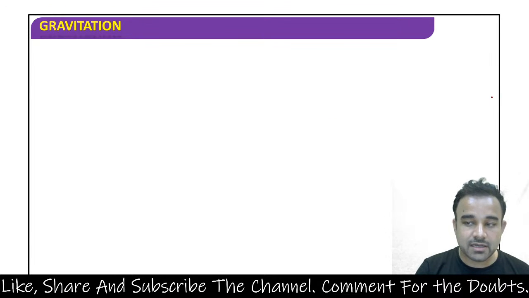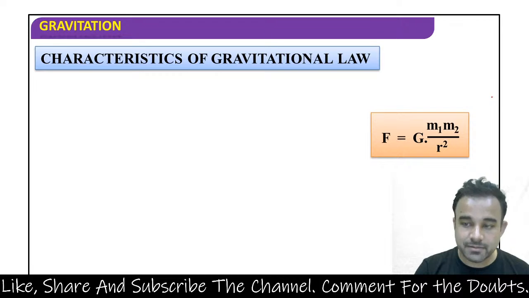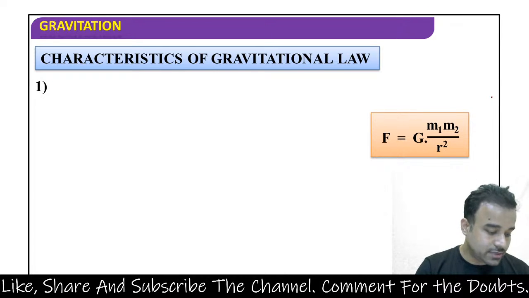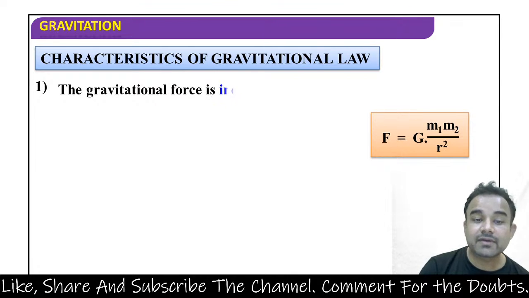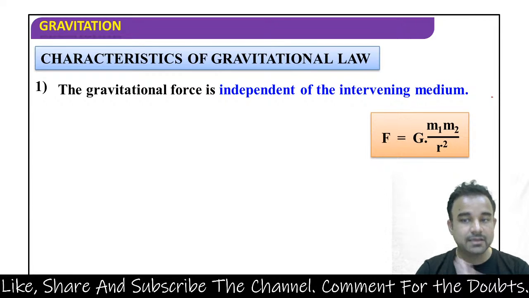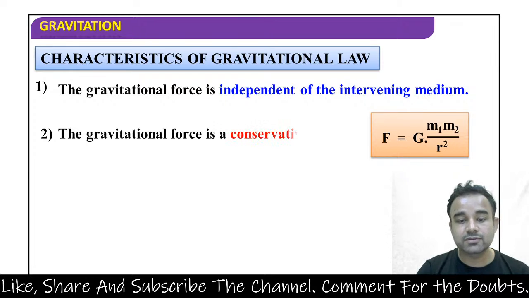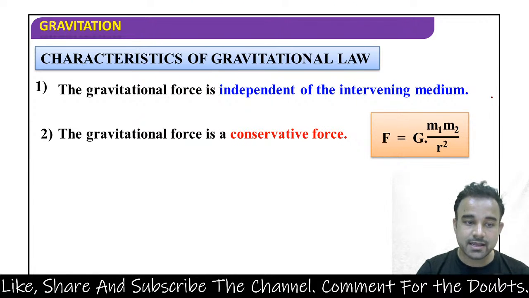What are the characteristics of the gravitational law? F is equal to G m1 m2 by r square, we have seen that. Now let's see the characteristics. The gravitational force is independent of the intervening medium. It does not depend on the medium. Point number 2, the gravitational force is a conservative force.